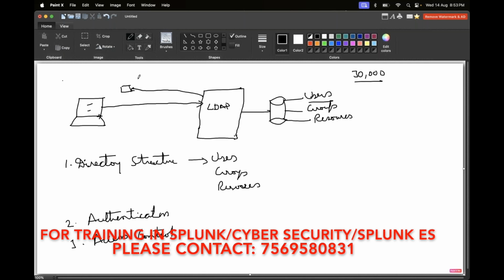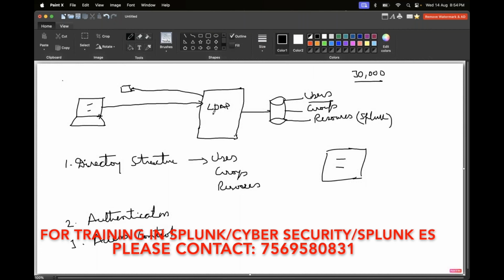So in Splunk also, do we have LDAP? In Splunk also we do have LDAP authentication. Splunk can use LDAP authentication. That means whenever we are accessing Splunk, we need not give separate credentials. Normally, whenever we access Splunk, first of all it asks for a username and password, right? But if we have it configured in this LDAP server, if we add Splunk here in these resources as well,